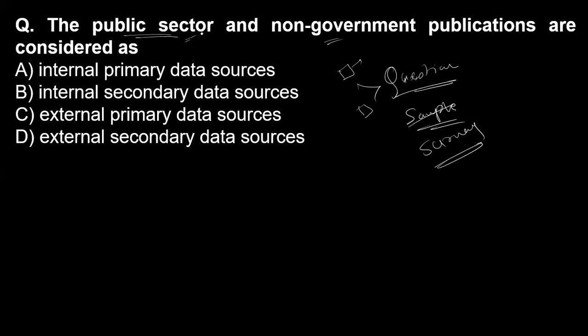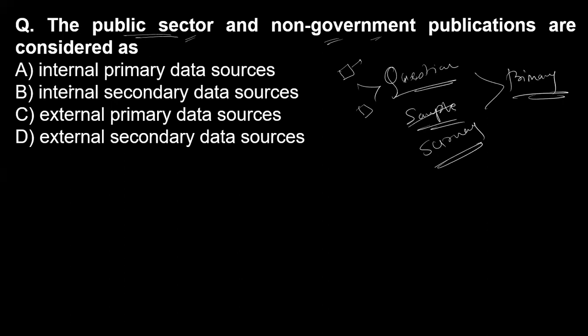In the public sector and the non-government sector, whatever data they collect is primary data. So these terms are related to primary data. Options A and C are primary data.